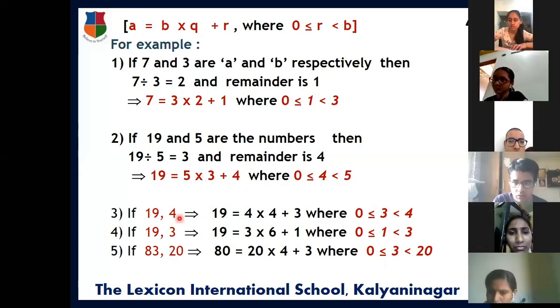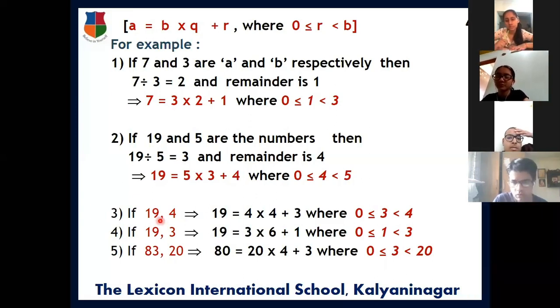So let us continue. Here, these are the two relations given. Let us see with these numbers. Suppose 19 and 4 are the numbers we are using here. Here I have used 19 and 5. Let us see now for 19 and 4. It will be written in this way.